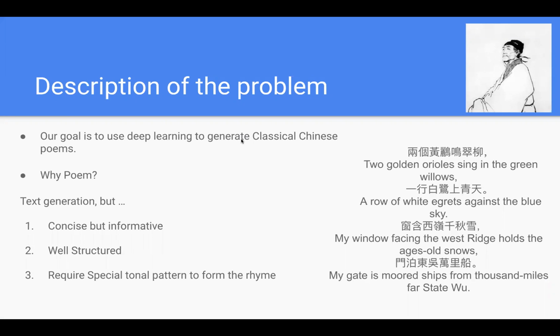The reason why we choose Chinese poems is because it's a very popular topic in natural language processing, and the classic Chinese poems are concise but informative. They are well structured, and they also recall special tonal pattern to form the rhyme. And the tonal pattern is basically known as 平仄.